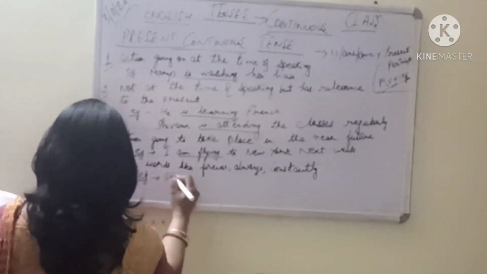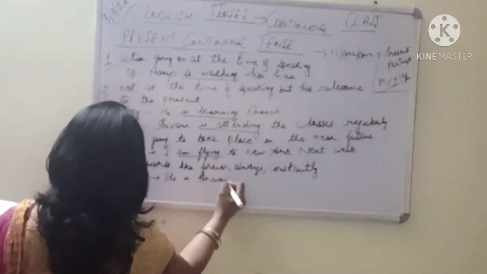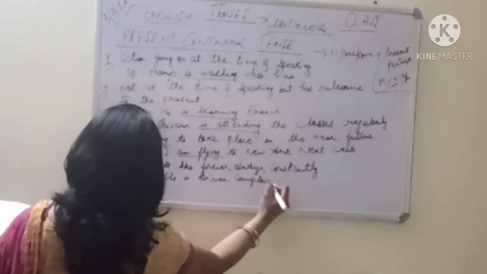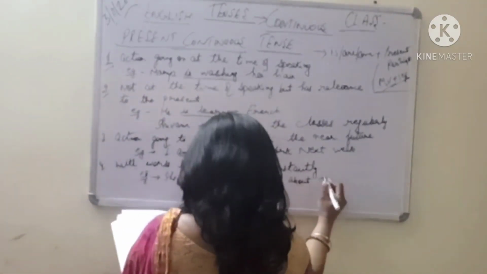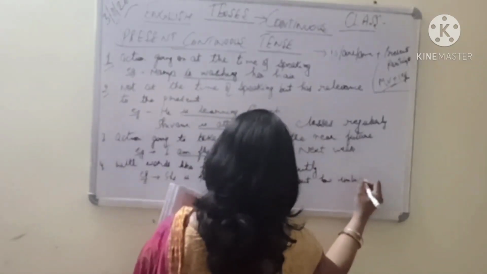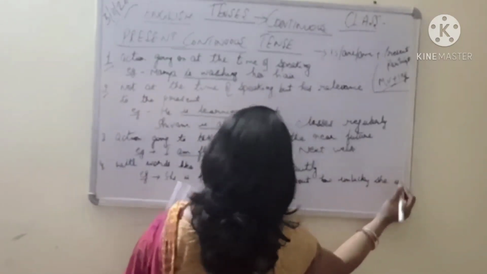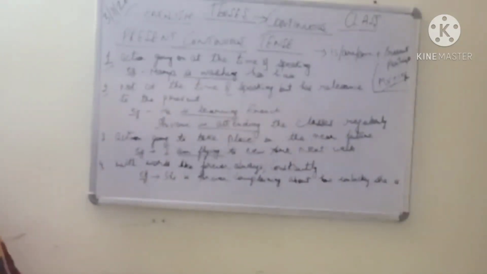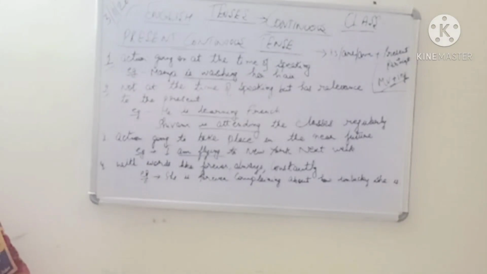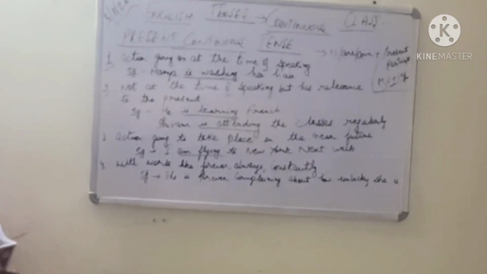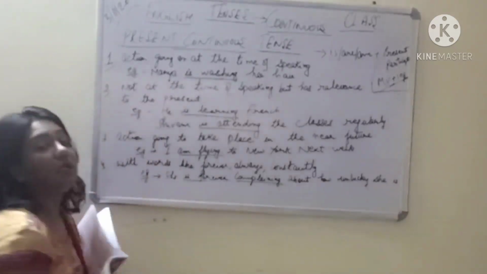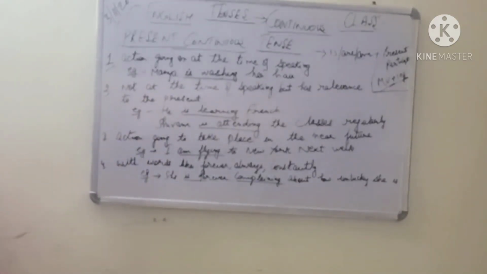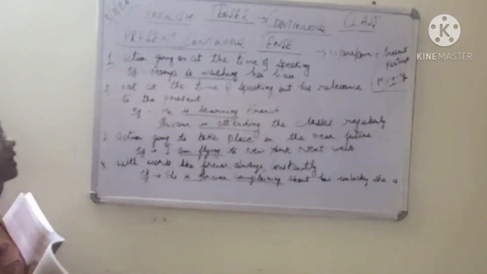She is forever complaining. Sometimes we have a habit of continuously complaining about how unlucky she is. So some people, they have a continuous habit of complaining like I have not got this, I have not got this, the other person has got this, God is not favorable to me. So she is forever complaining. Is complaining is your present continuous tense with words like forever, always and constantly.